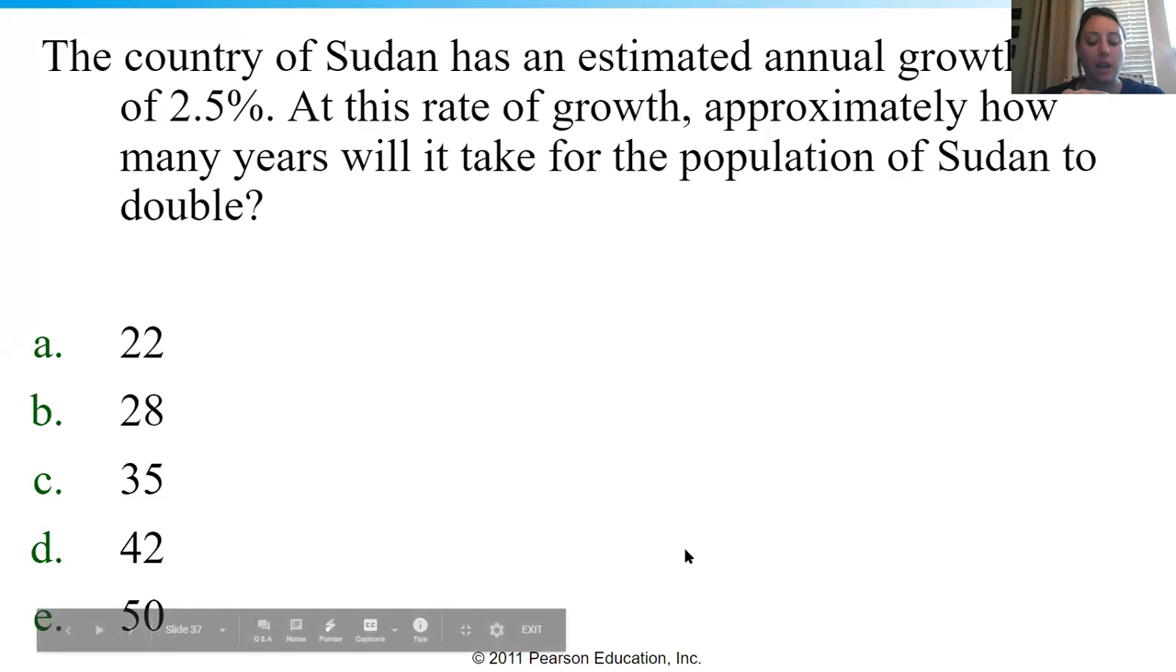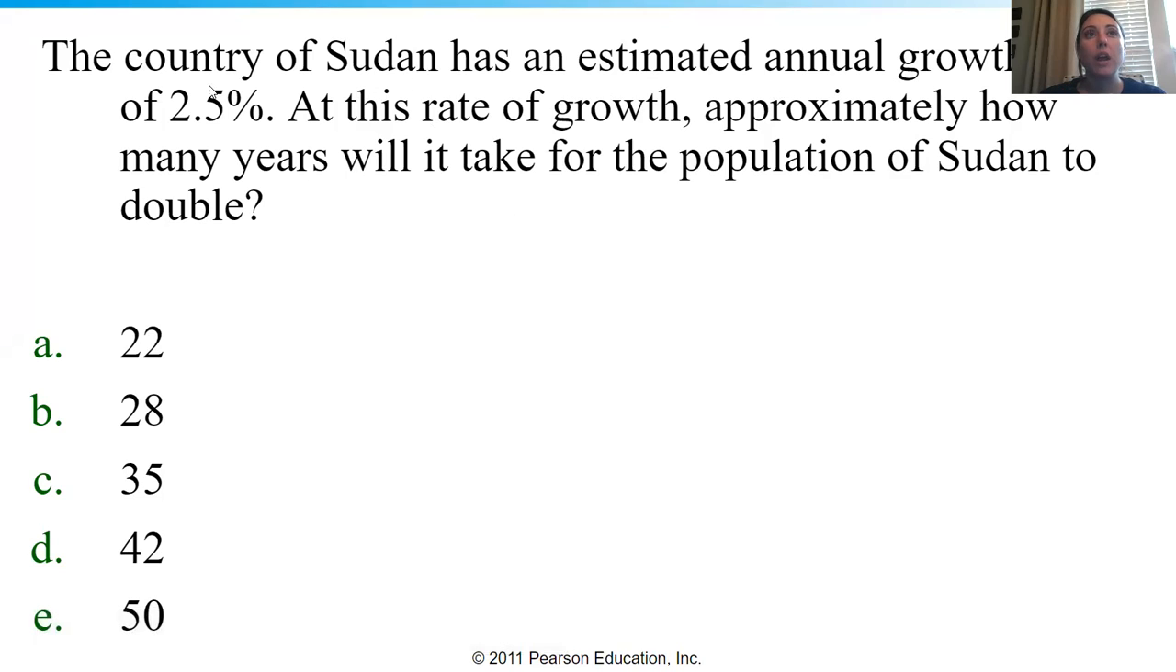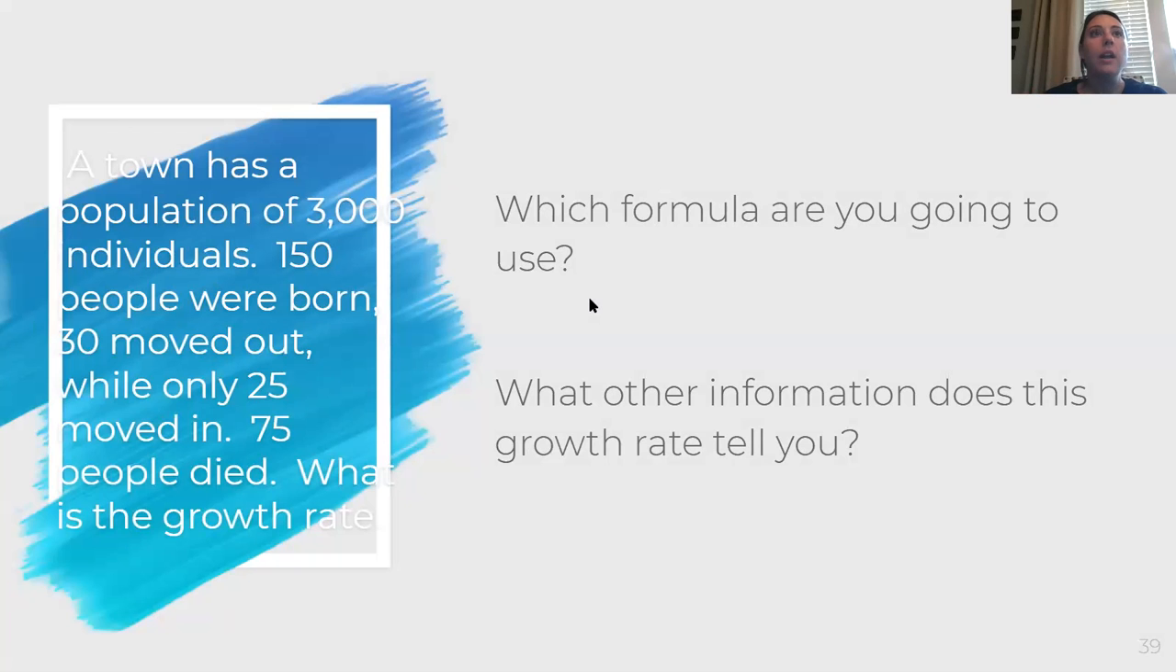Let me see if I have a slide. So again, we already did this. Sudan has an estimated population growth rate of 2.5%. How many years will it take the population to double? So I'm just going to do 70 divided by 2.5 should give me 28. Okay. And with this, oh, let me finish these.